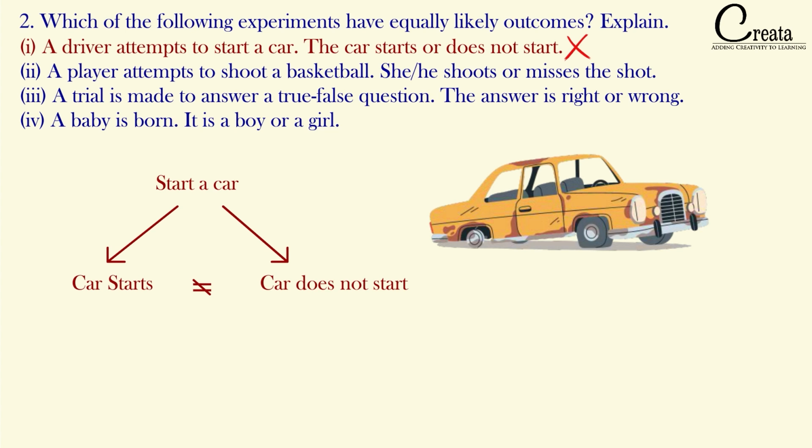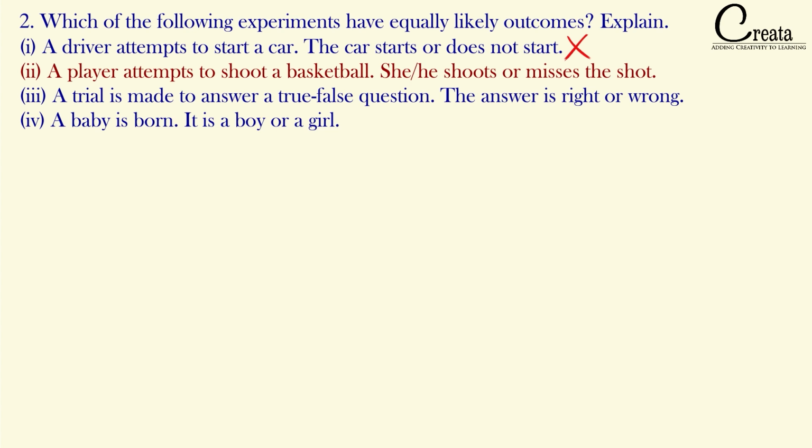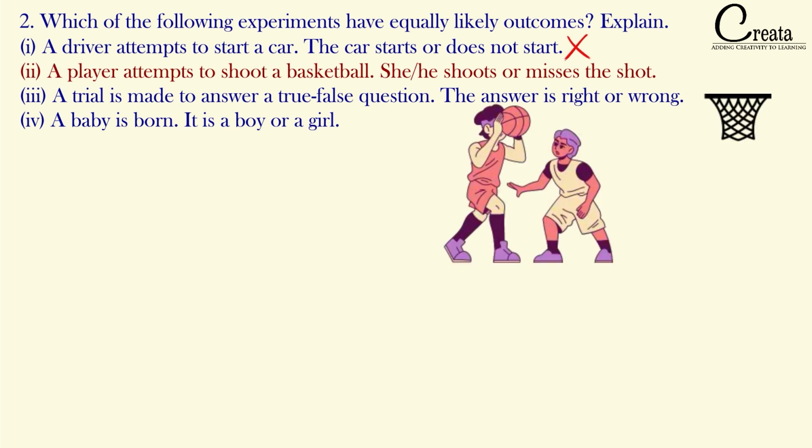Let's take the second case. The player attempts to shoot a basketball. She or he shoots or misses the shot. Here the players are playing basketball and they are shooting the basket. So what is the possibility that they will be able to shoot the basket or not? If the player is very experienced, then the possibility of shooting the basket or getting the point is much higher as compared to not getting that point. And if the player is very new, the possibility of shooting that basket is very low.